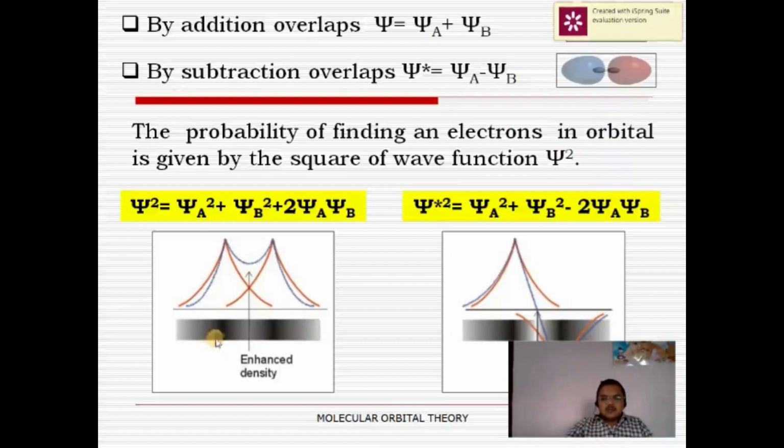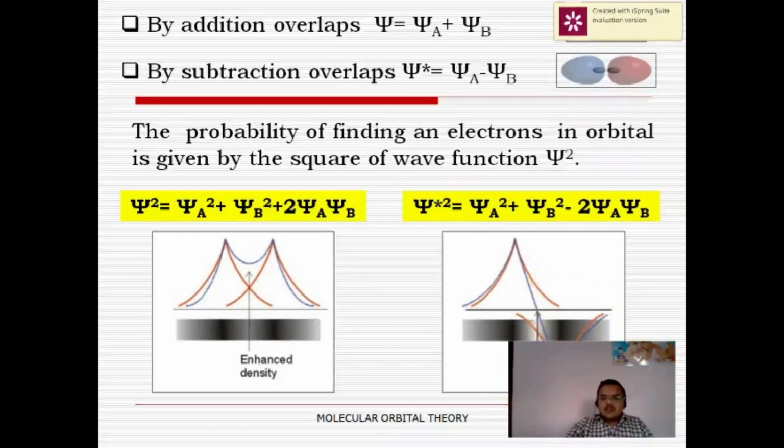Here are the two curves, this curve is for the bonding molecular orbital and this is for the anti-bonding molecular orbital. This is the probability distribution curve. In the bonding molecular orbital, the electron density is present between the centers of the two nuclei. Therefore, the bonding molecular orbital is more stable as compared to the anti-bonding molecular orbital.